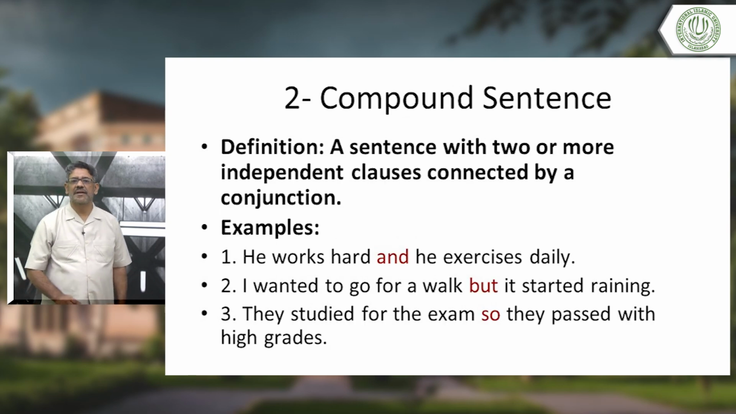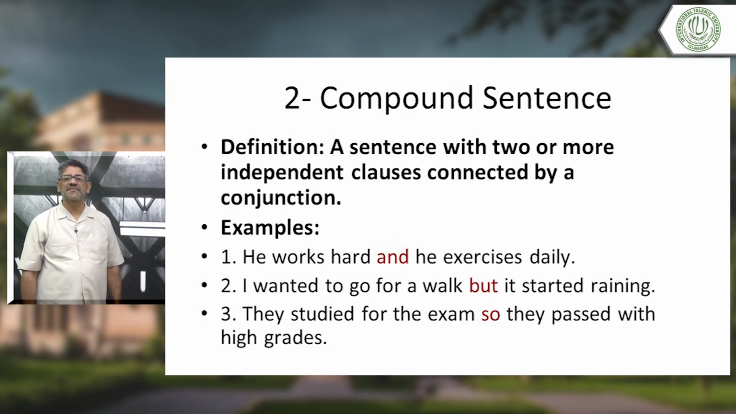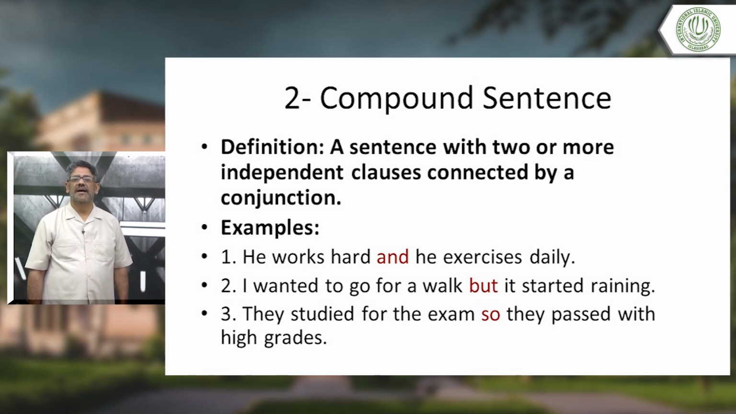Next, compound sentence: a sentence with two or more independent clauses connected by a conjunction. Examples: he works hard and he exercises daily. Look, he works hard. This is a simple sentence. He exercises daily. This is a simple sentence. What is the conjunction? And.